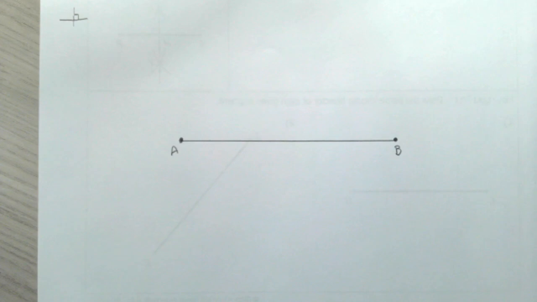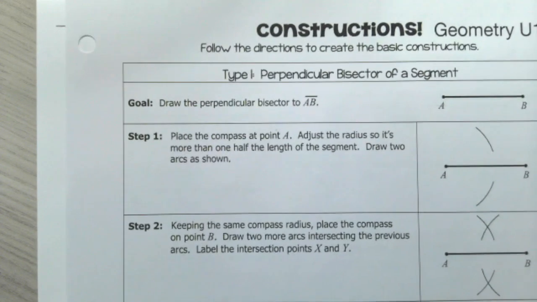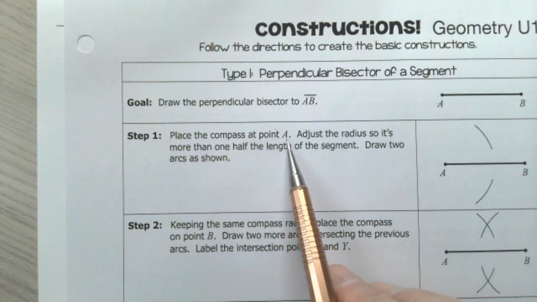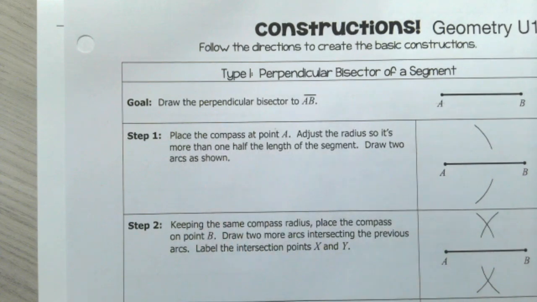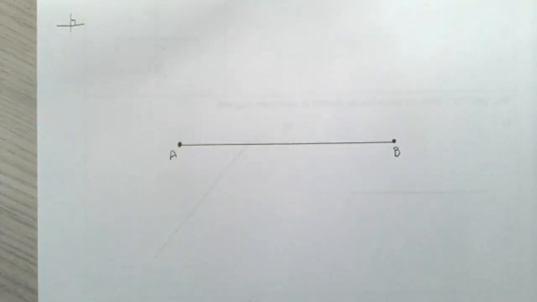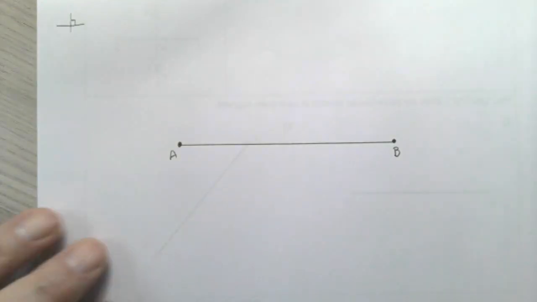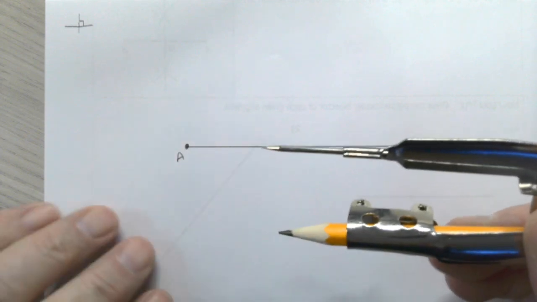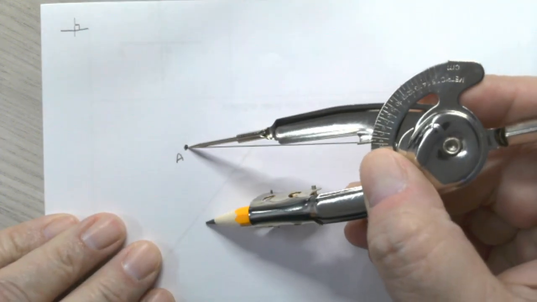Okay, so we're going to look at step number 1 and follow along. It says, step number 1, place the compass at point A. And when you're placing a compass on a point, that means you're putting the pointed end on A like that, okay?